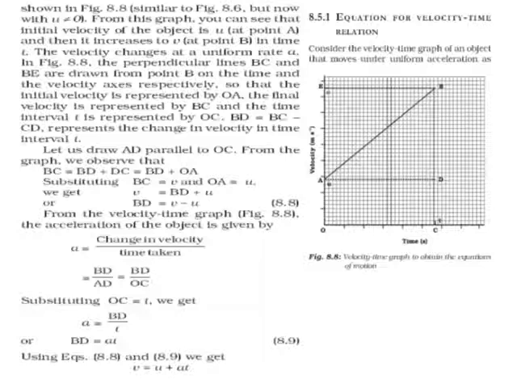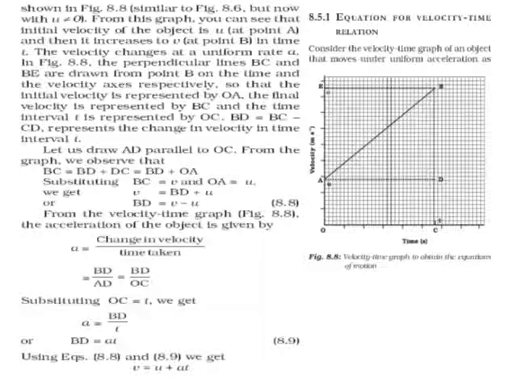From the velocity time graph, the acceleration of the body is given by a is equal to change in velocity by time taken. This equation we already know. So, we can take BD, the change in velocity, divided by time taken AD. It is also equal to BD divided by OC because AD is equal to OC.